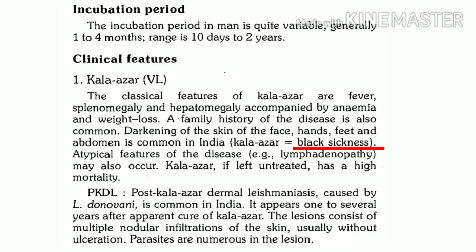The most important characteristic feature that we can find in India includes darkening of the skin. Darkening of skin is mainly seen on the face, hands, feet, or even on the abdomen. Due to this feature, it is also called black sickness.